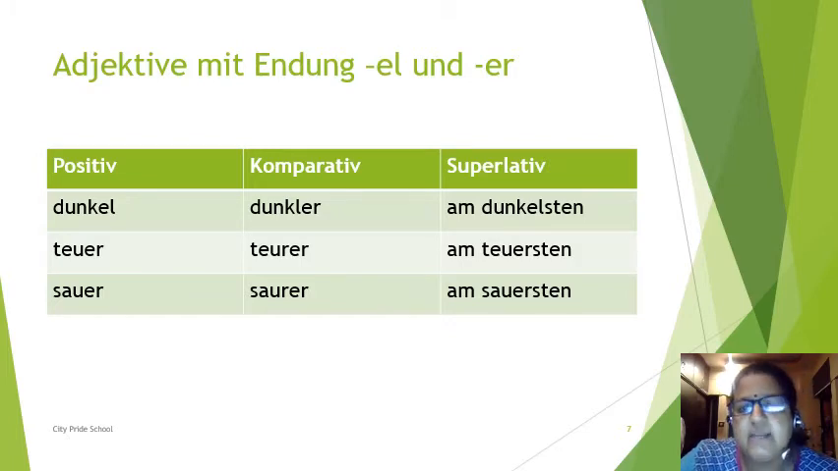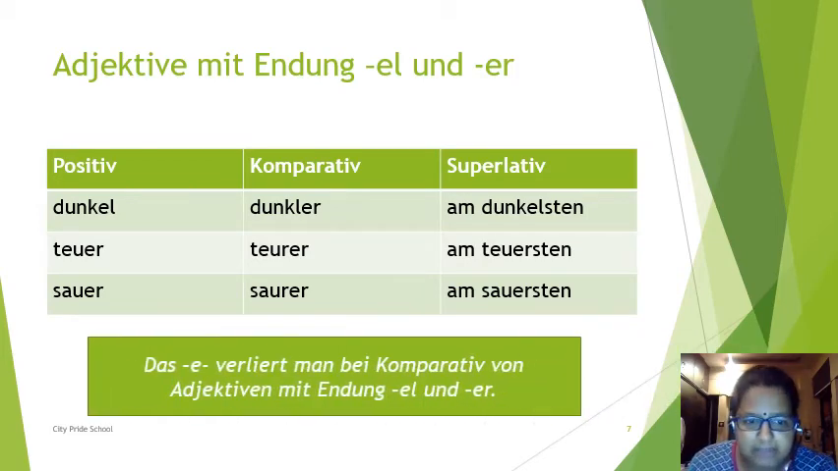Now sauer. Sauer means sour. It is ending with ER. So this E before R should be removed and it becomes saurer, and am sauersten. So you have to keep in mind: das E verliert man, verlieren is lose, beim Komparativ von Adjektiven mit Endung EL und ER. Whenever adjectives end with EL and ER, that E before L or R should be removed in case of the comparative. This change happens only in case of the comparative. Just keep this in mind.